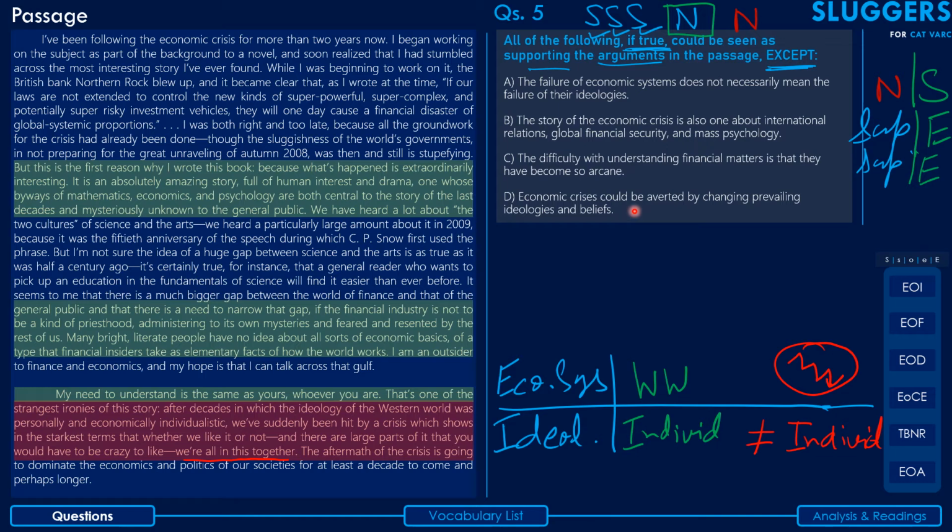So yes, option D is something that we do agree has not been directly said, but anyways, you have to assume it to be true, right? So if you assume this to be true, that economic crisis could be avoided by changing prevailing ideologies and beliefs, will it support something that has been said in the passage, that the gaps in understanding of the general populace with the financial and economic world need to be narrowed? So yes, it will support that. So again, you'll note that this will actually support some of the arguments in the passage and hence can also be very easily eliminated. So your correct answer here will be option A.